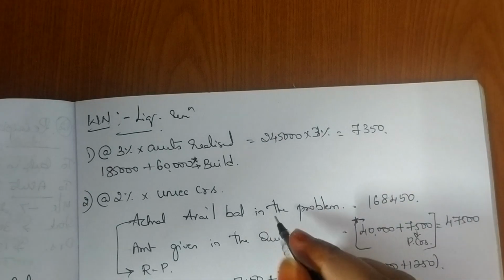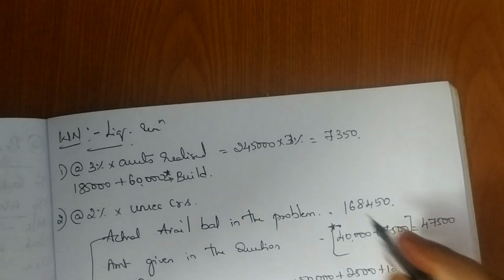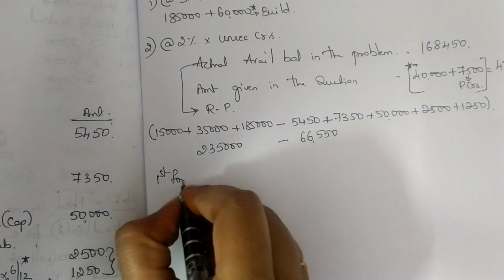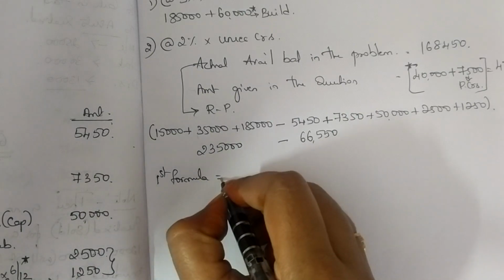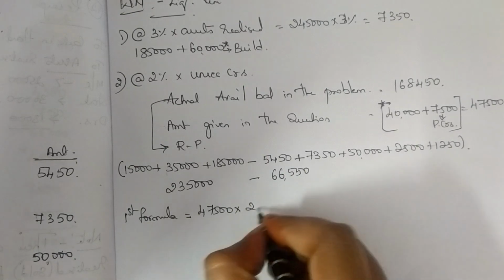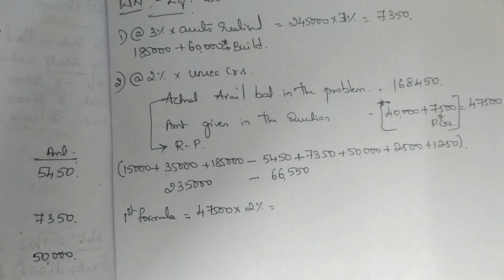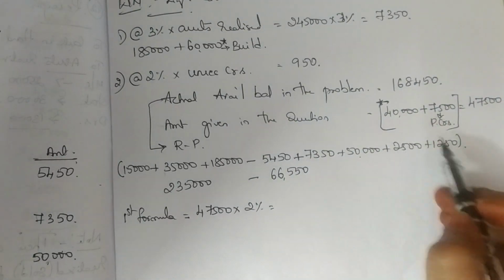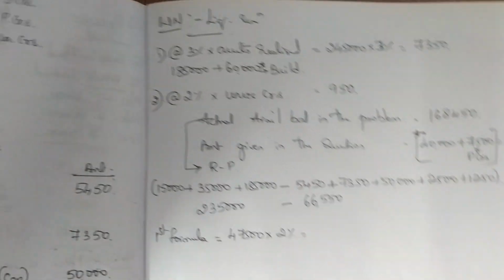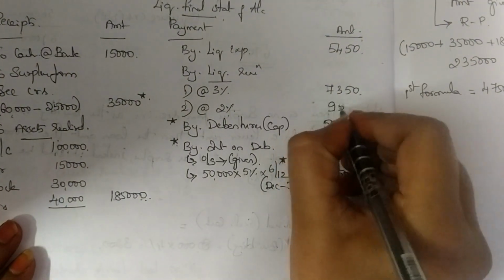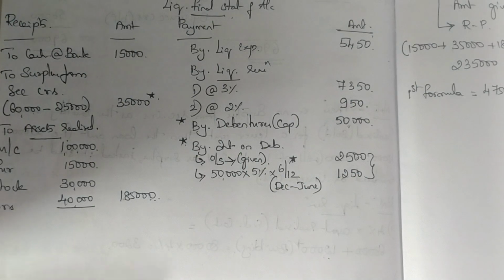Okay, so here, if you compare these two, available balance is more, so I am using the first formula. Okay, what is the first formula here? Amount paid to unsecured creditors 47,500 into percentage of remuneration. So 47,500 into 2% will give you 950 as a remuneration. Okay, please understand this. If you have doubt, you can ask me. I'll explain you again. So at 2% you have 950 rupees as a remuneration. Okay, I hope it is clear.